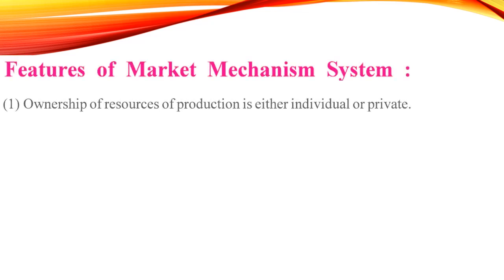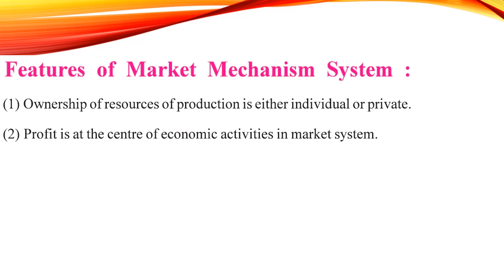Now, let us study the features of the market mechanism system. First one, ownership of resources of production is either individual or private. That means production is done by individuals or private companies. It is not done by the government. The profit is at the center of economic activities. That means everyone is working only for profits and nothing else.